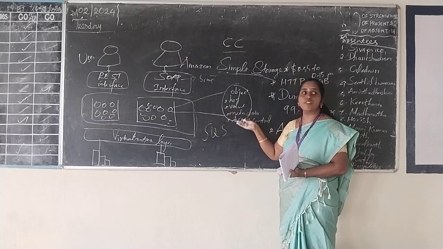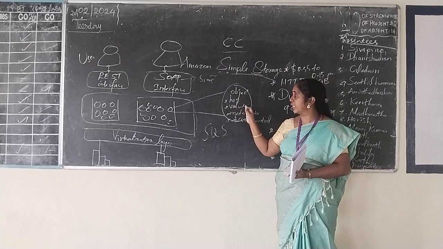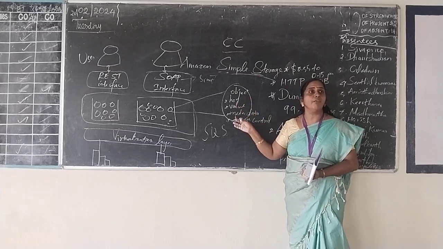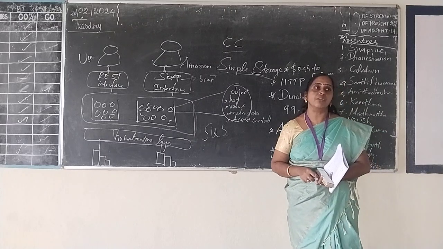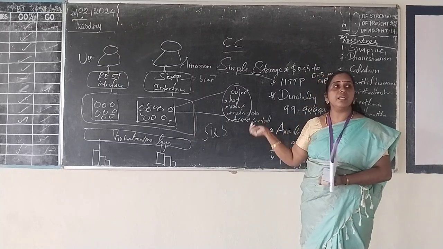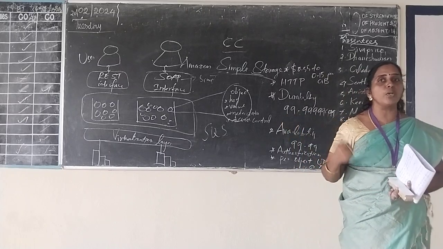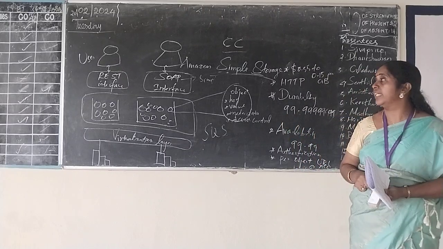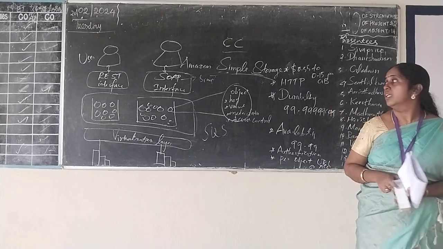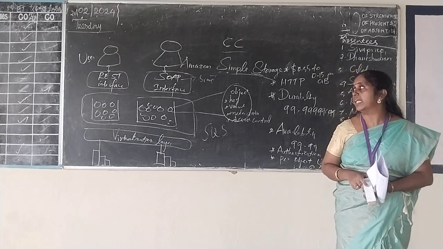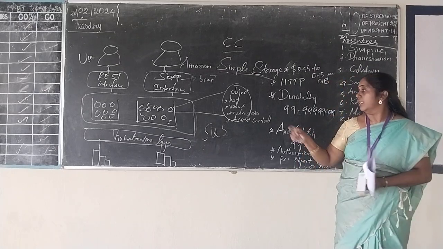So this is a unique coarse-grained key value pair, and each object has some properties such as key value, metadata, and access control information. And if the user wants to access the data or object stored in this S3 storage, they can access it by using two types of interfaces. One is the REST interface and the other one is the SOAP interface, Simple Object Access Protocol.